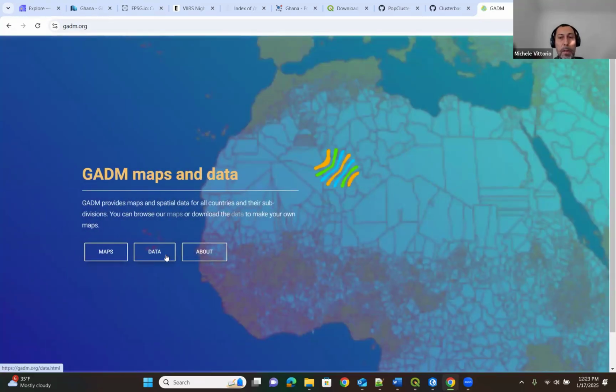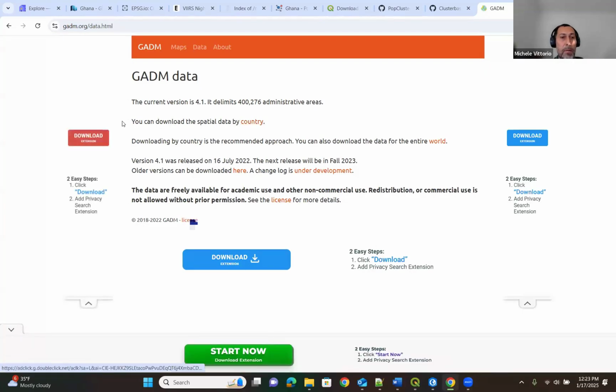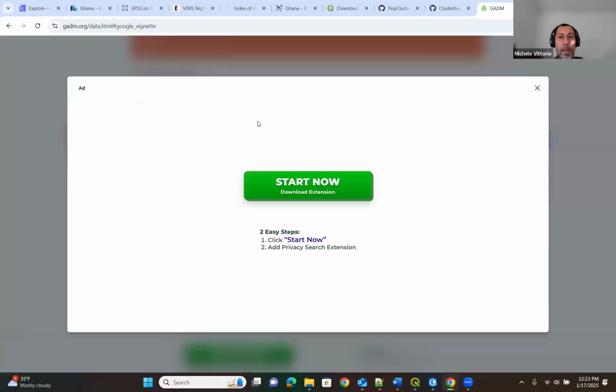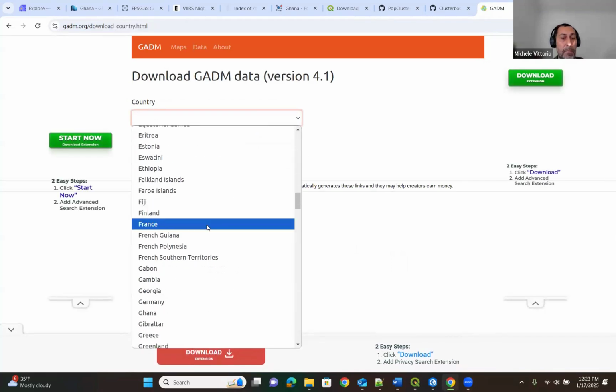You want to download the data, so you can download spatial data by country. This website has plenty of dodgy bots and so on, so don't click anywhere but in the middle. Here is a pop-up, so we close it, and then the country, for example, I choose Ghana.